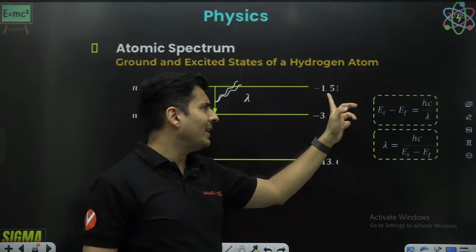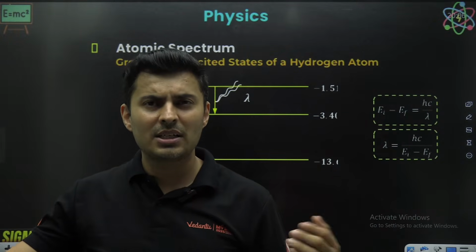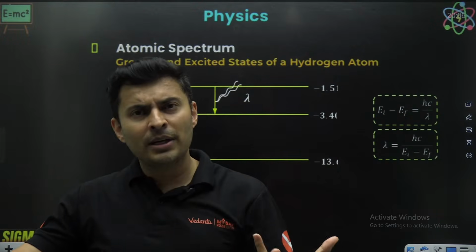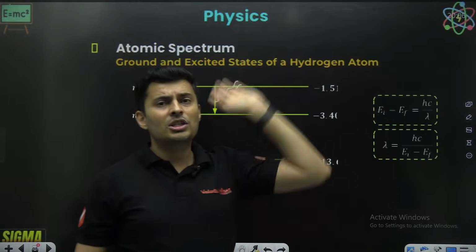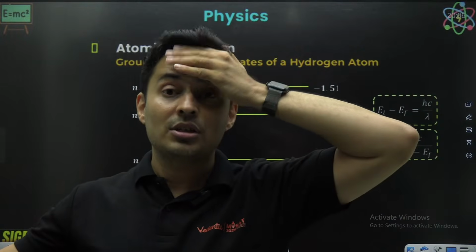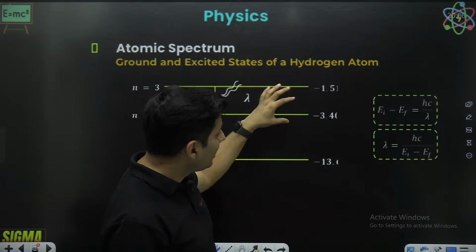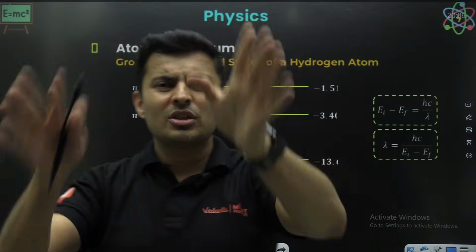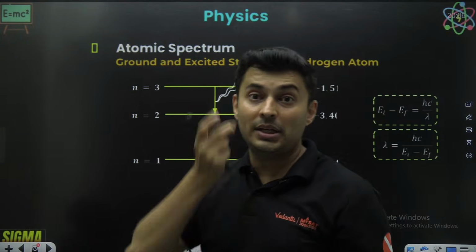It will not always be minus 1.1, minus 3.4, minus 13.6. It could be helium, it could be lithium, and n could be different. So I cannot just write E1 minus E2 is the energy of the photon, which is hc by lambda, and then substitute the value of h, substitute the value of c, find E1, find E2, for a different atom every time. It's a headache for me. So this is good for starters, but not for my main course or desserts.